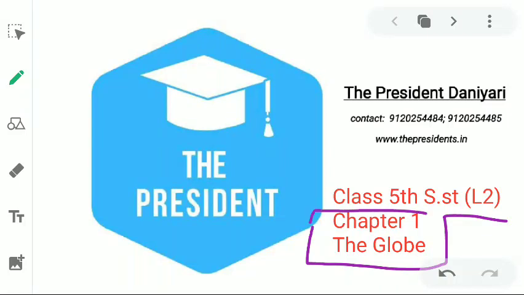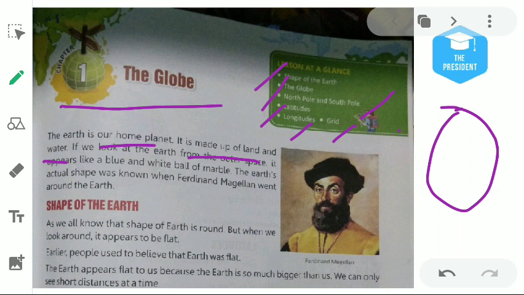We will start with the first chapter, the globe. In the previous lecture, I had discussed the syllabus of social studies. So let's begin this lecture. First chapter is the globe. In this chapter, we have to learn about the shape of Earth, then the globe. Then the third topic will be about the North Pole and the South Pole. Then latitudes, longitudes, and the grid.